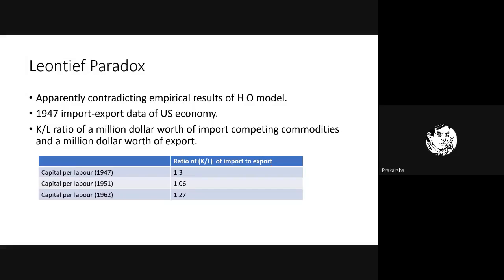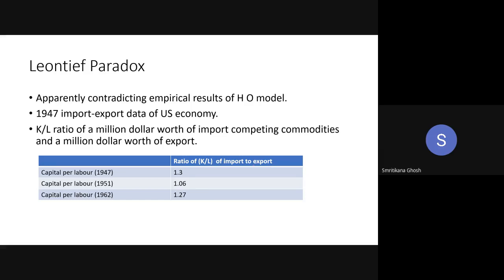Yes, ma'am. On the other hand, I can say the country should import labor intensive commodity. So if it will import labor intensive commodity, now look at this ratio. The ratio of K by L of import to export: K by L, capital by labor, of import divided by capital by labor of export.